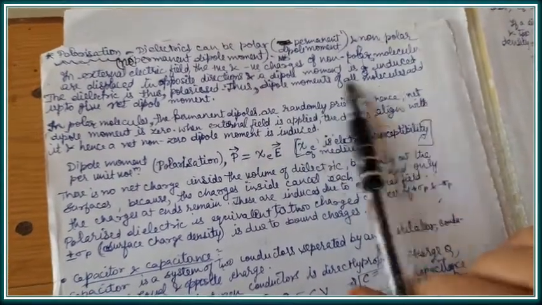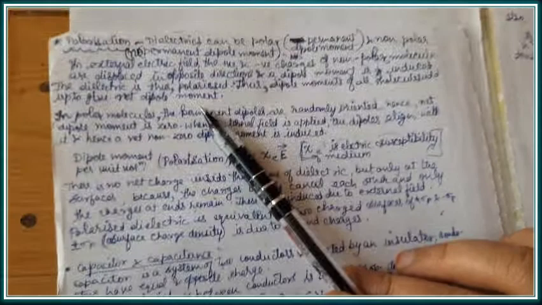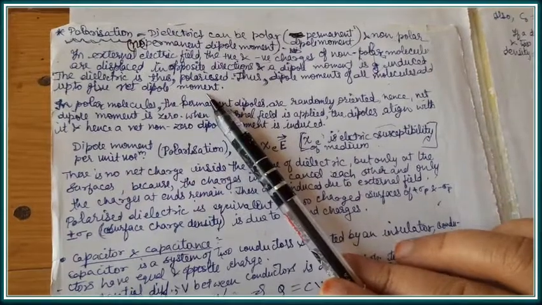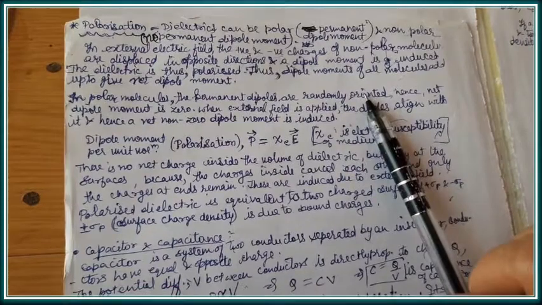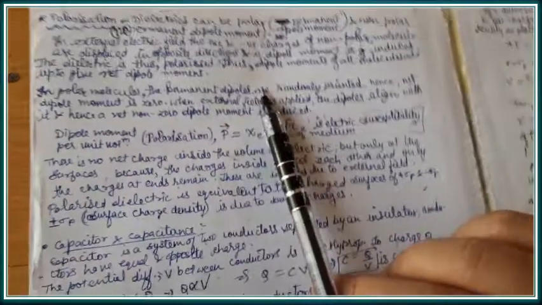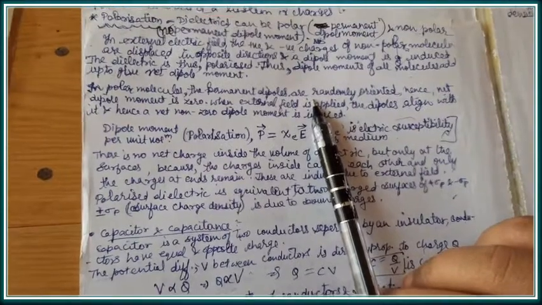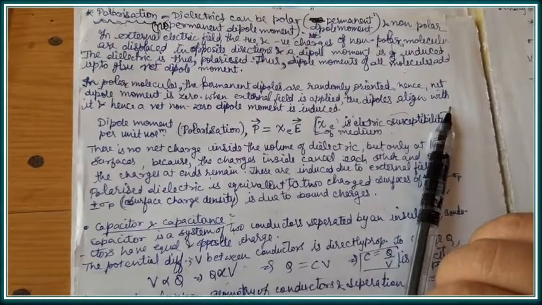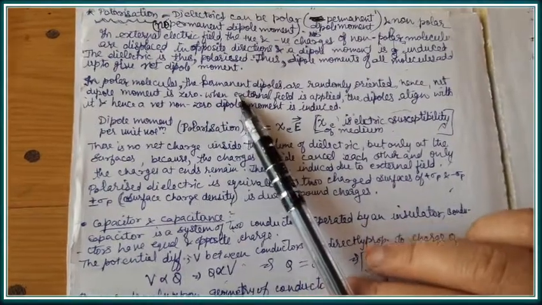So dipole moments of all molecules are in the same direction, because all the positive charges will align at a particular side and negative charges to the opposite side, and we say that the net dipole moment is there, which is the sum of dipole moments of all the molecules. On the other hand, in case of polar molecules, there are already permanent dipole moments. That means already the positive and negative charges are separated and not coinciding. But all the dipoles are randomly oriented in such a way that the total dipole moment, the net dipole moment, is 0.